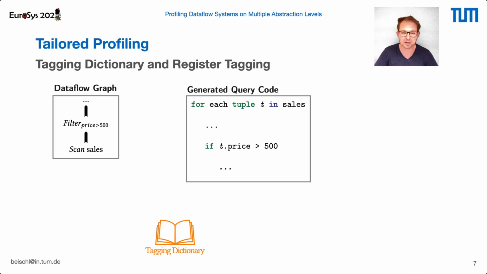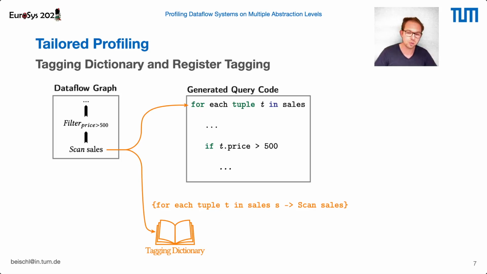Now, for this example, when we generate code, for example, for the scan operator of the data flow graph, we store a mapping entry for each generated instruction we have. This generated instruction maps to the actual operator of the data flow graph for which we generated this instruction.